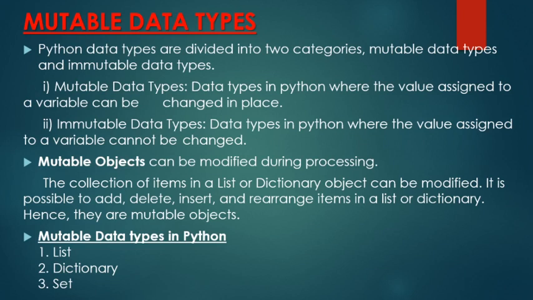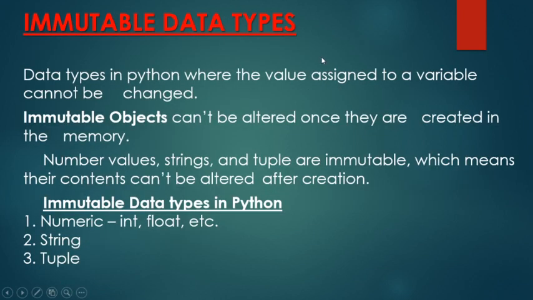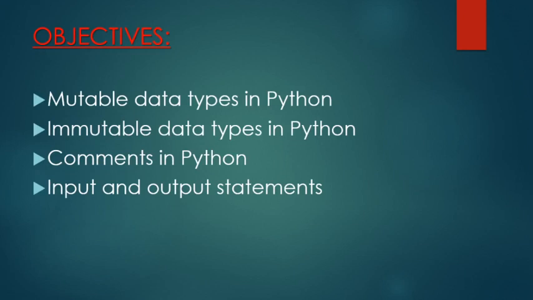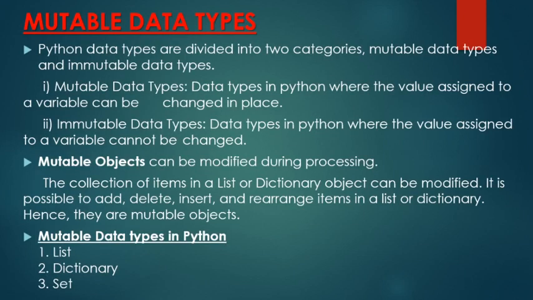In our last video, we discussed the data types. They are the means to identify the type of data which we are going to use in our program. The word mutable means changeable. So a mutable data type means a data type which can be changed in place. Python data types are divided into two categories: mutable data types and immutable data types.